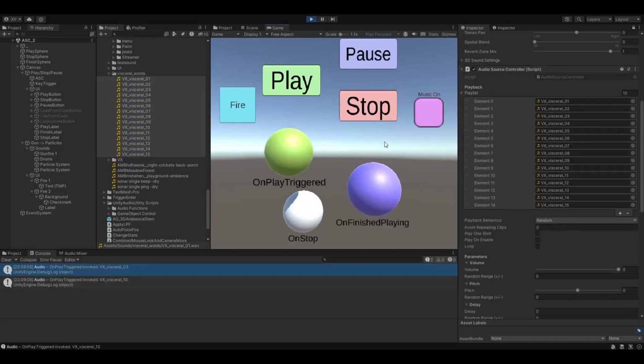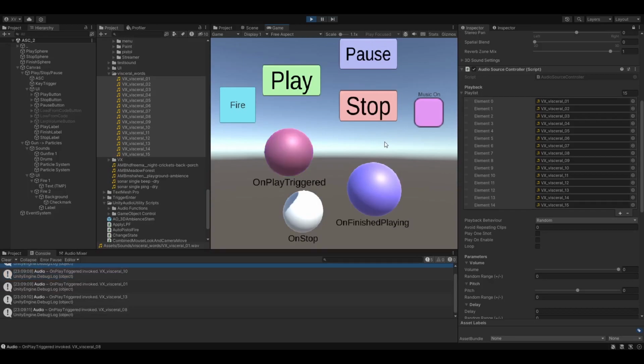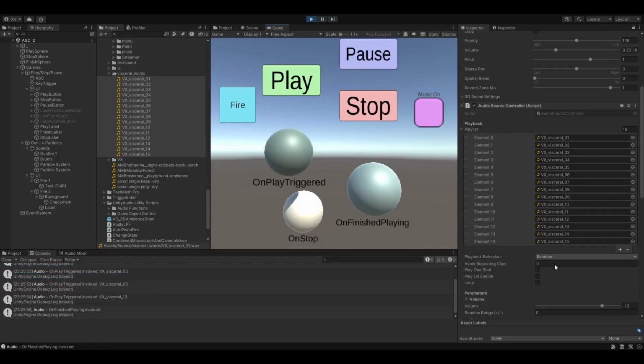Crackle, splurge, grumble, bumble, slurp, sluggish. By default, it chooses randomly, but can also make it play in sequence or repeat a single one.